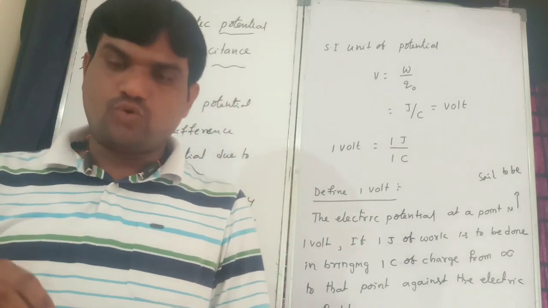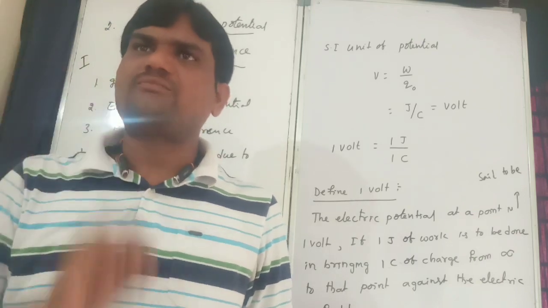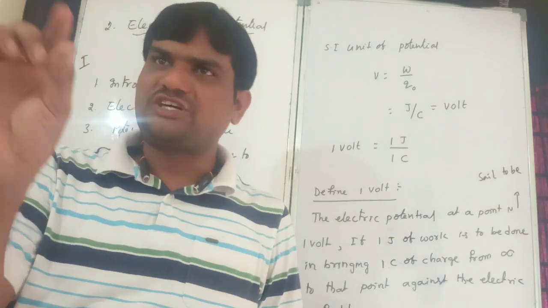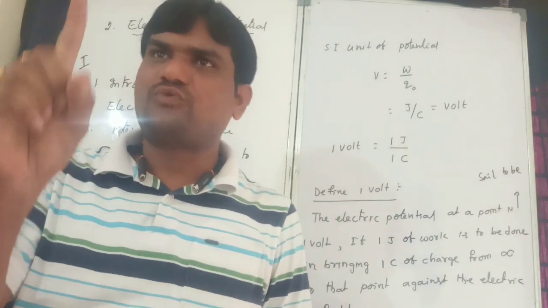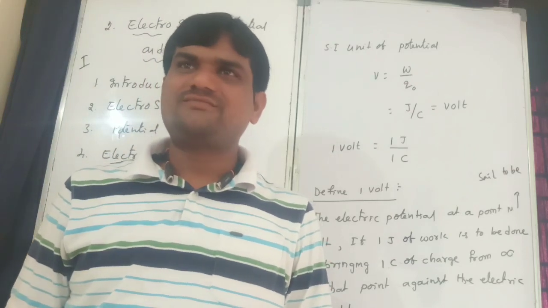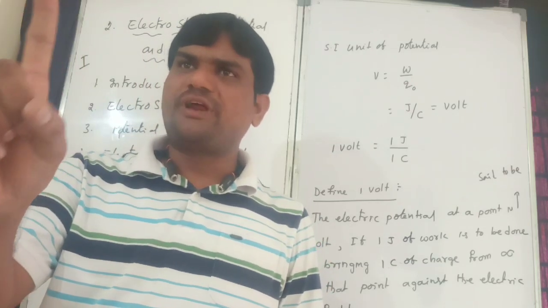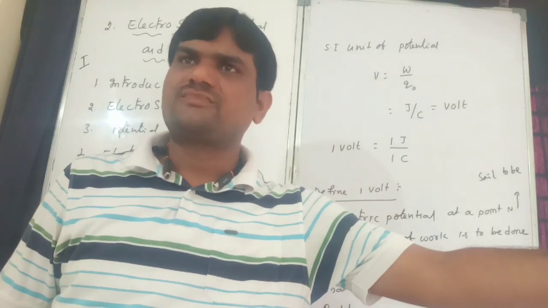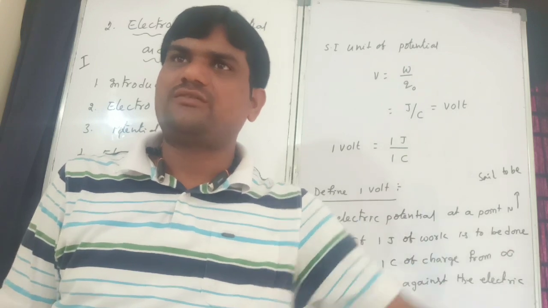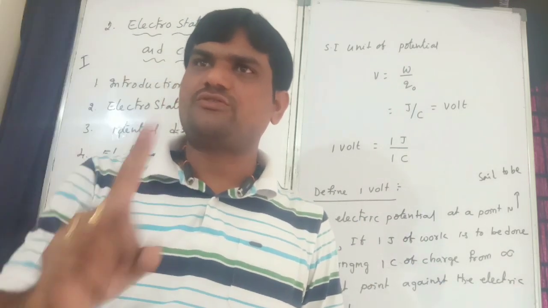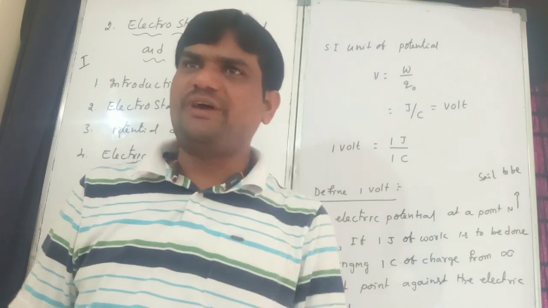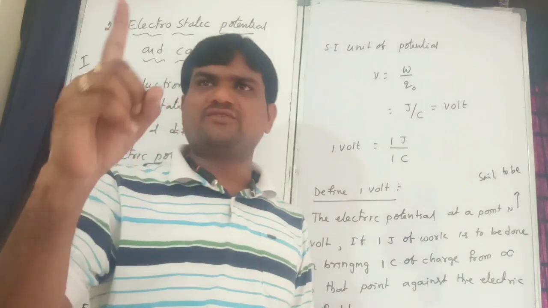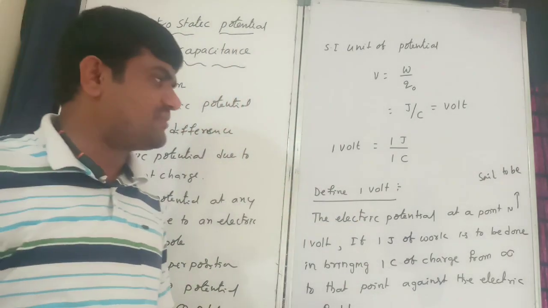That means if 1 coulomb of charge is brought from infinity to that point against the electric field, and the required work done is 1 joule, then the potential is said to be equal to 1 volt. That is the definition of volt.